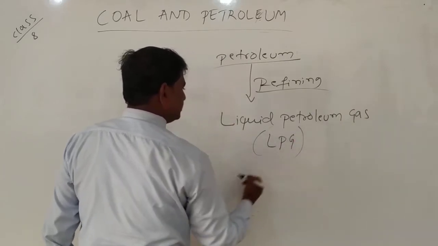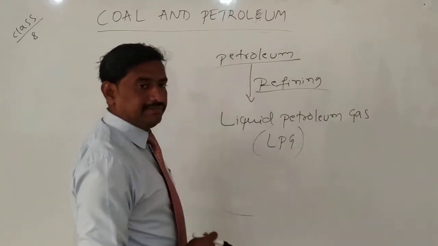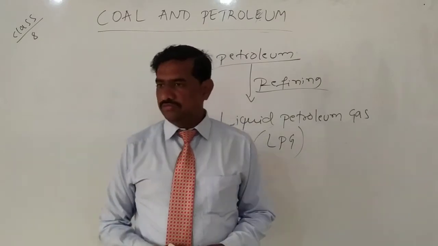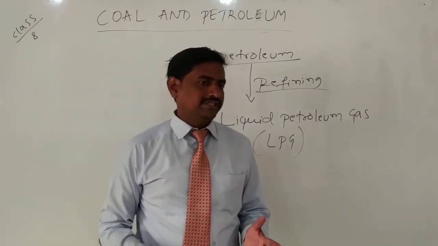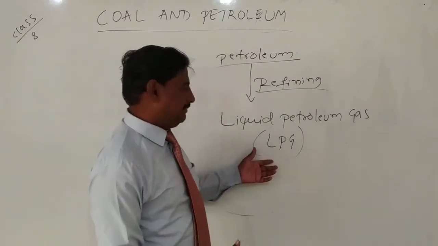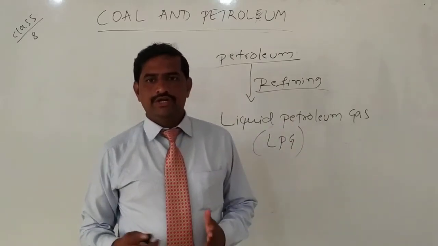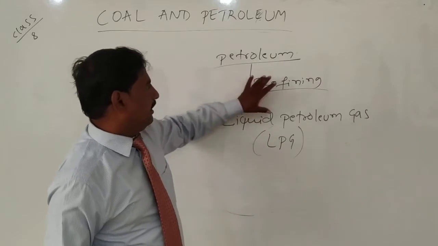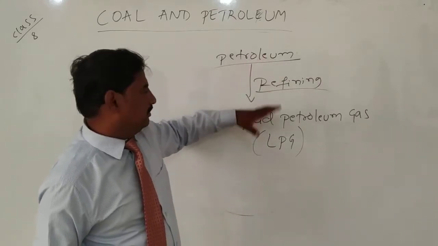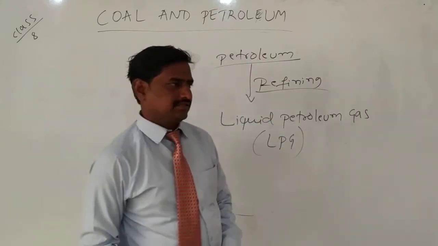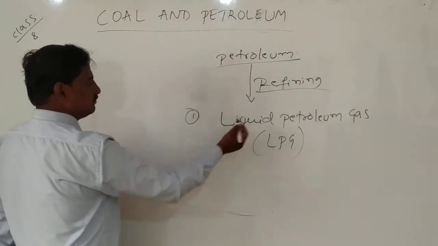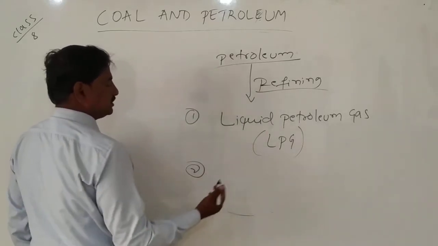Where are we using LPG? Very good. In your home, the cylinders for cooking food as a fuel, we are using LPG. LPG is liquefied petroleum gas, and it is obtained during the refining of petroleum. It is used for cooking food and as a fuel.